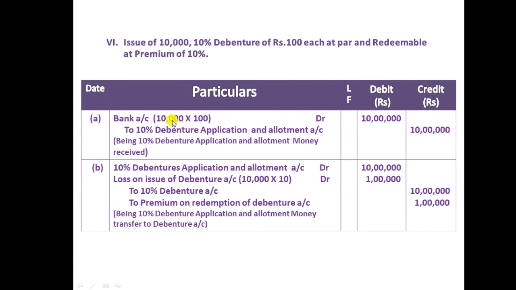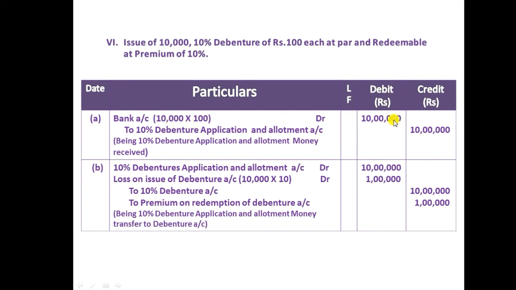So the number of debentures is 10,000. The rate per debenture is 100. That is the reason we multiplied. In the previous questions I gave the amount directly, so that is the reason I didn't multiply. Here I didn't give it directly. So 10,000 into 100 each, it is 10 lakh rupees, debited.